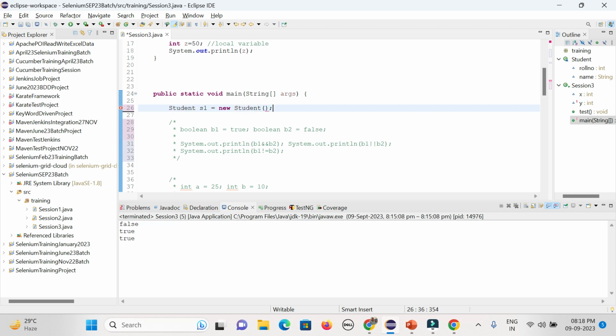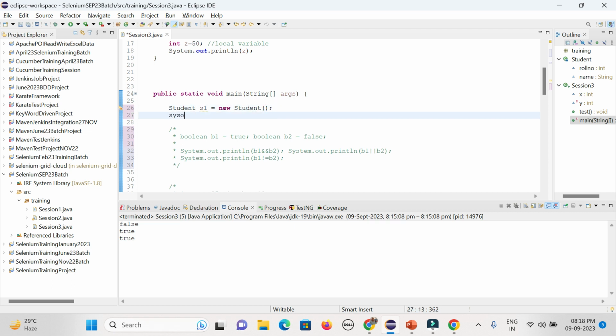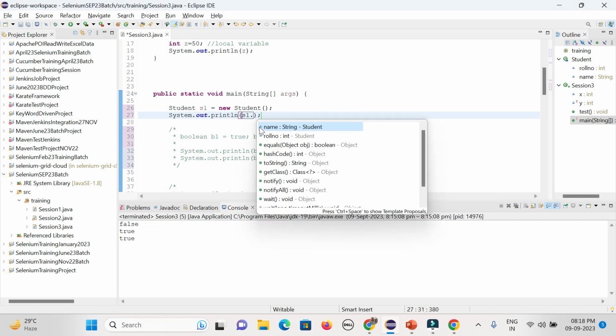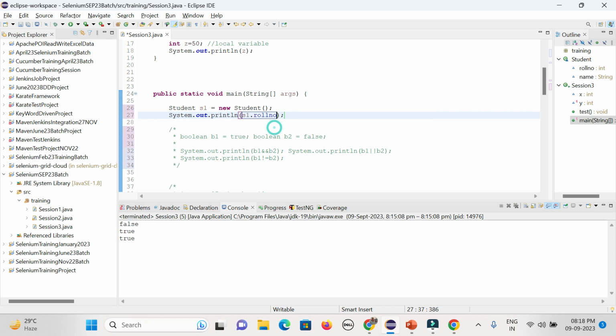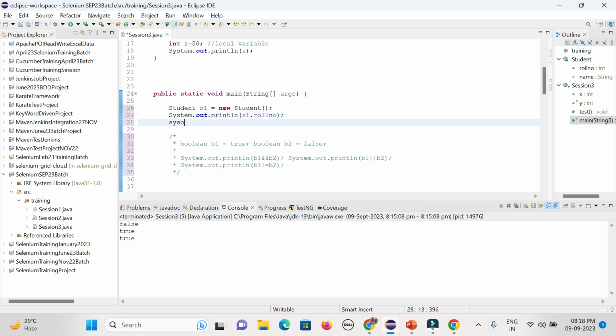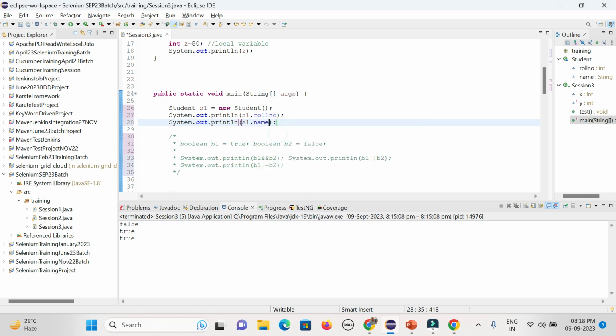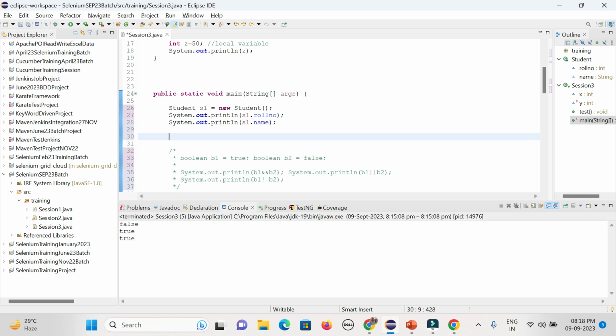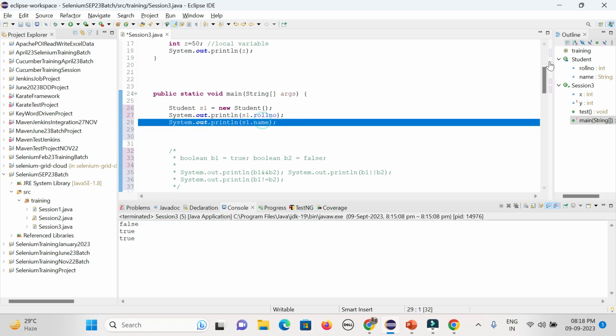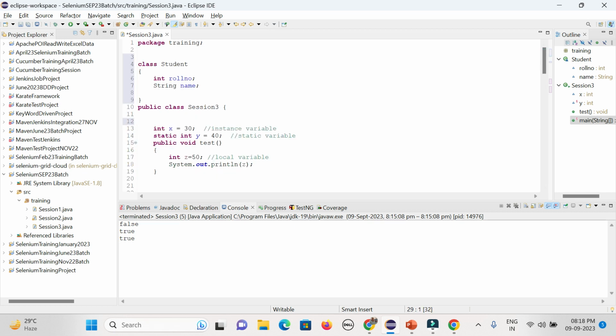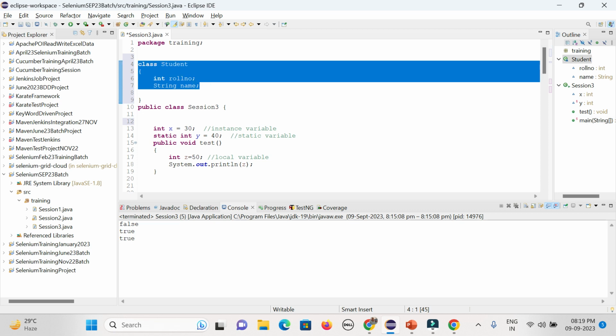And now I can just try to access those variables within that object. So s1.rollNumber, and here again s1.name. Can anyone tell me what the output is here? Give it a try. Roll number and name, these are the two variables I have defined, but I did not define any value here. So what is the value? It will be printed out in the console.